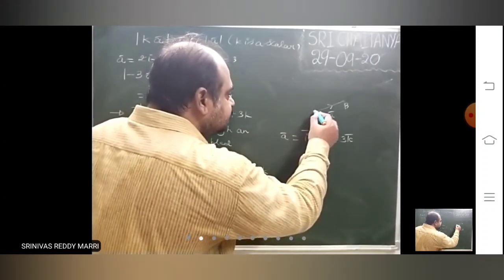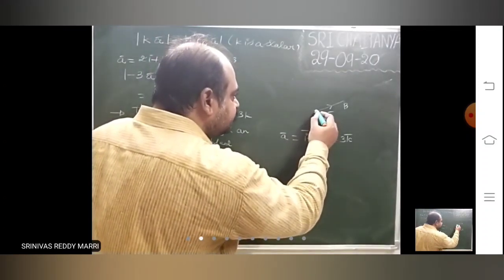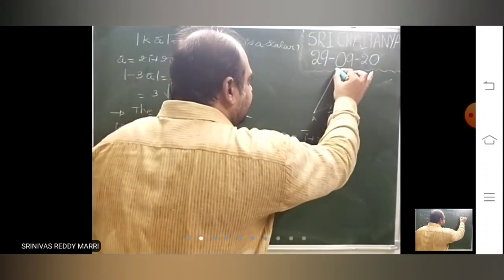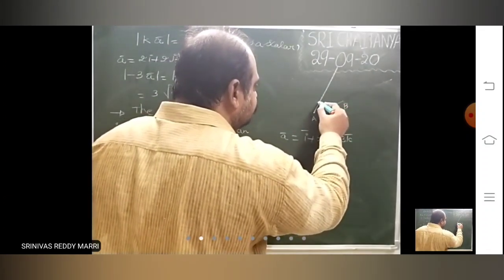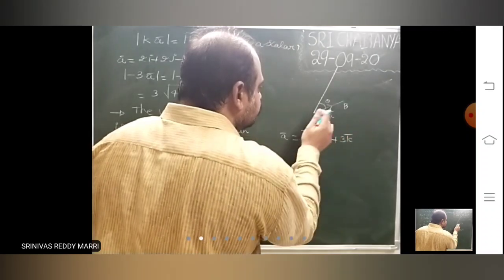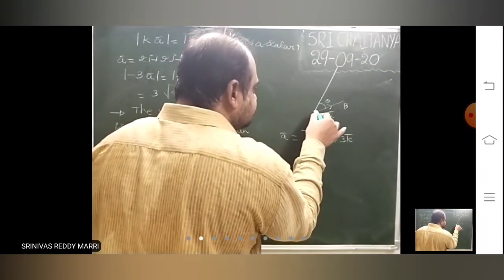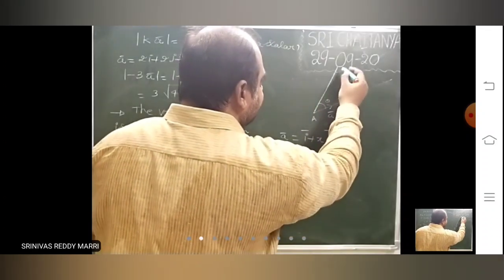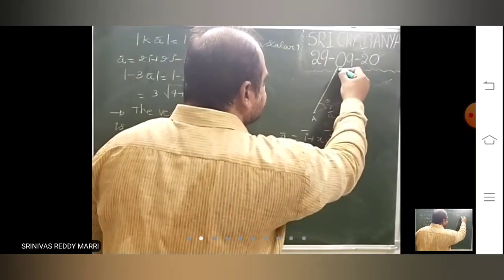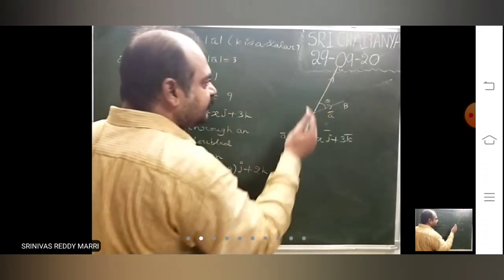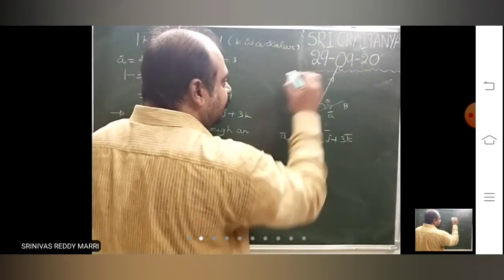That means fix this point; it is rotated about this point through an angle theta and the magnitude is doubled. Let us say this vector becomes C bar.